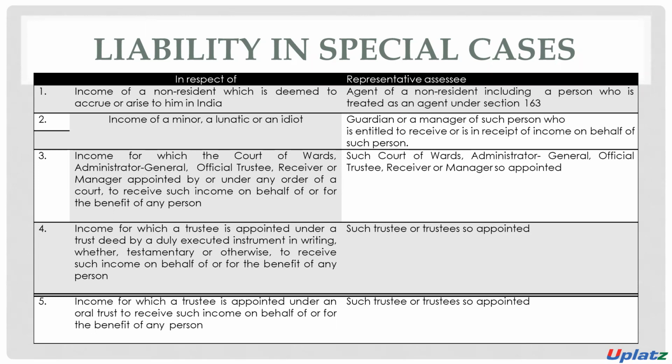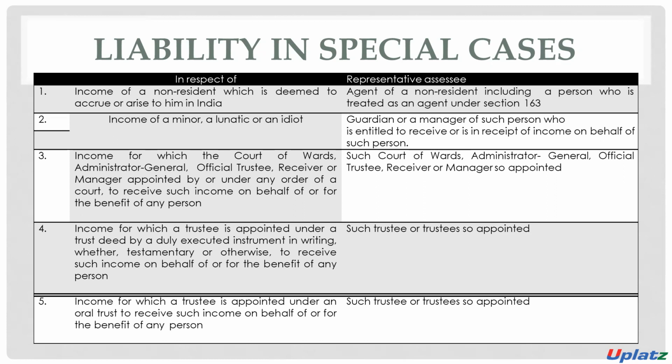If there is a trustee who is appointed to receive such income on behalf of such person, on the basis of a written instrument, that means there is a proper deed that authorizes him to receive such amount on behalf of such person.